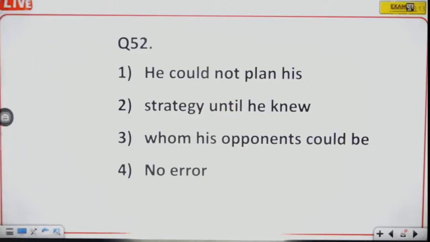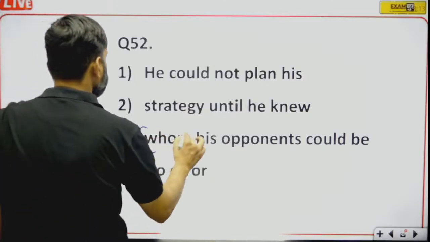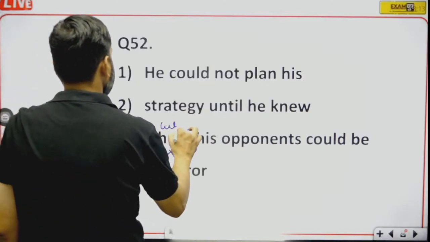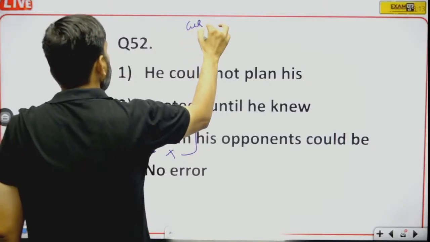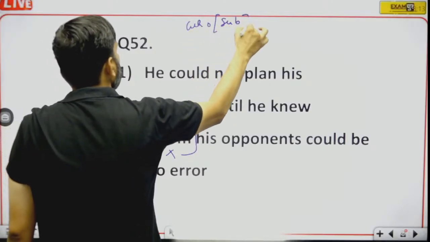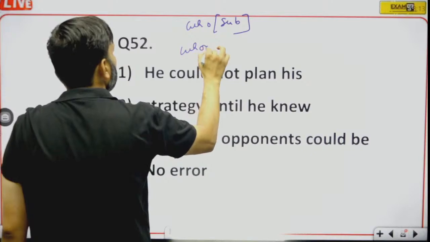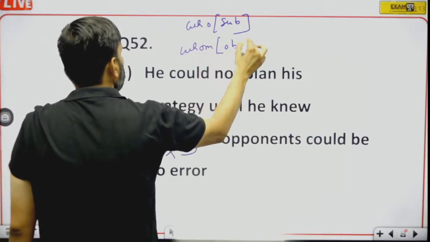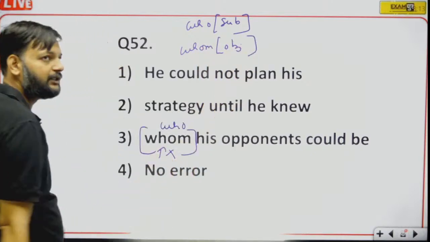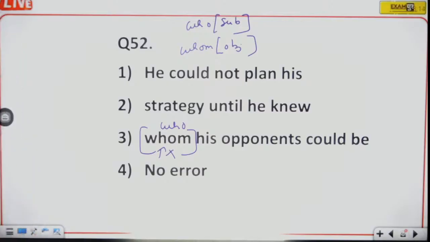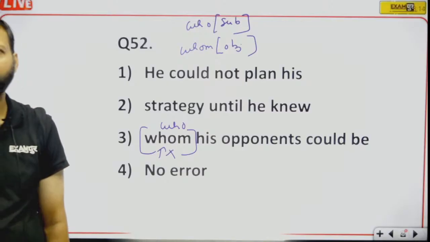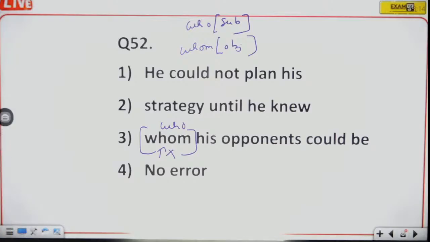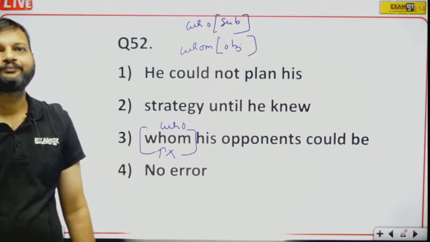He could not plan his strategy until he knew whom his opponents could be. So here whom will be replaced by who. The simple idea is who means subject and whom means object. So here this position is for subjective word. That is why whom will be replaced by who.